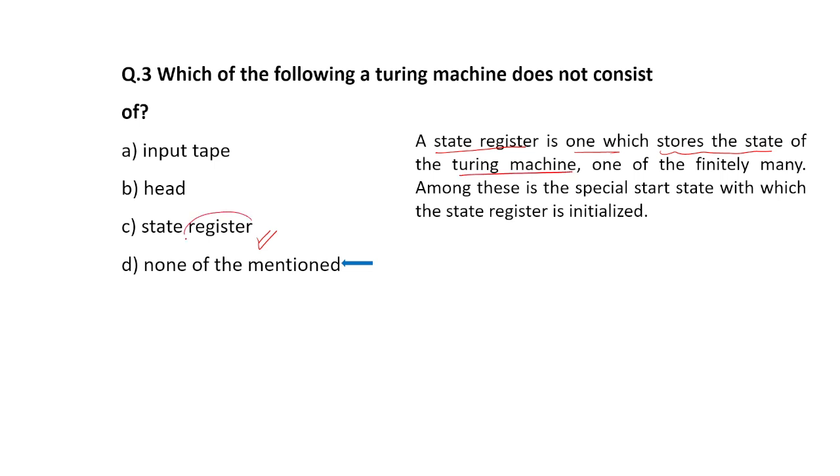It is a register that helps to store the state of a Turing machine and one of the finitely many. Among these is the special start state with which the state register is initialized. Okay.